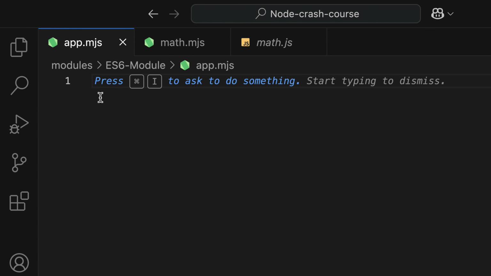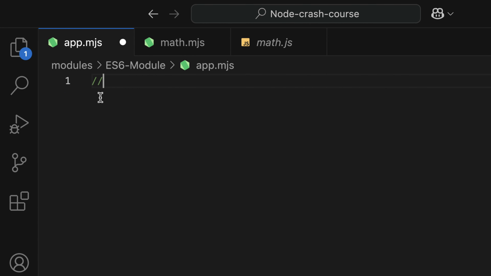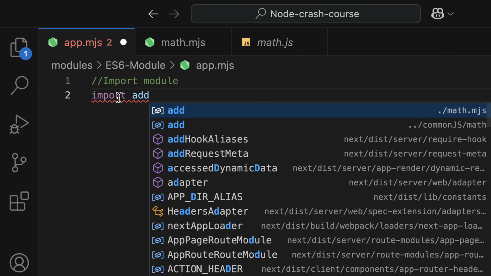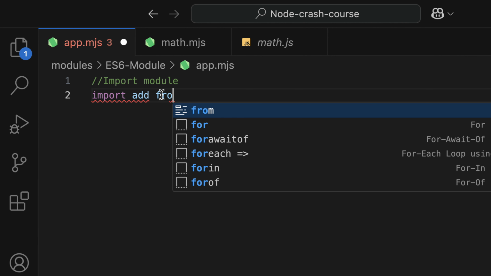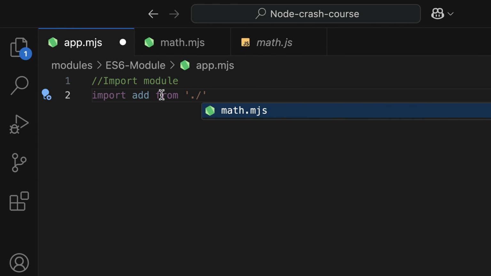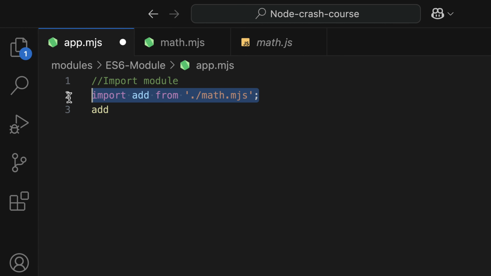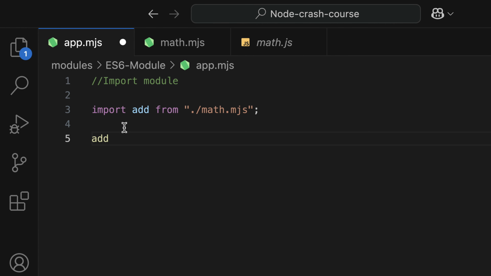So back here, I'm going to say import, and it goes like this: import, and then the variable name add, from, and then the math.mjs file. And we have the auto import. If I use add and then hit enter, it is going to automatically import for me, and I got it as before. So now if I execute, let me close this.